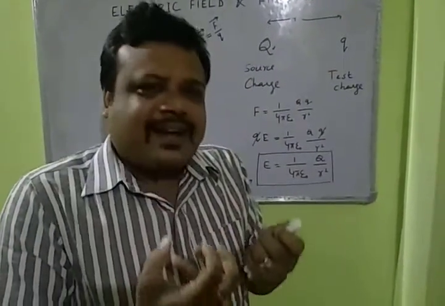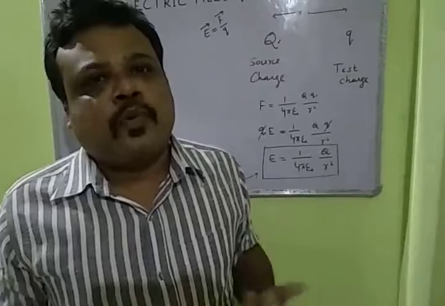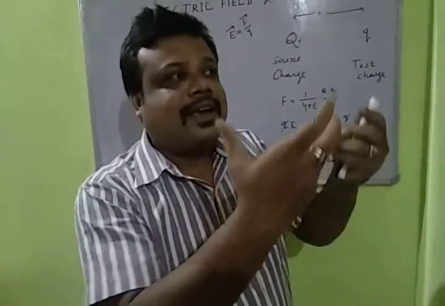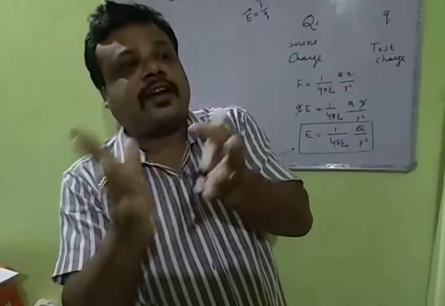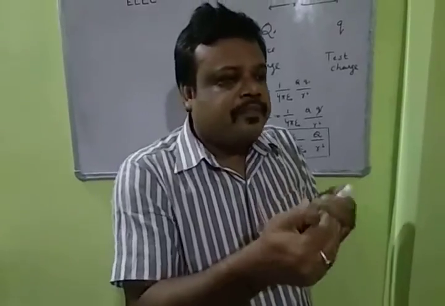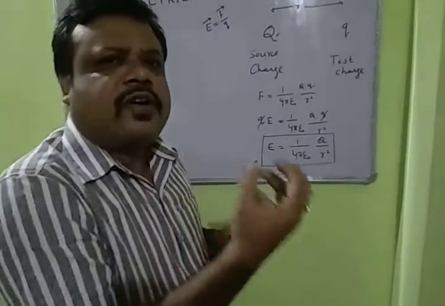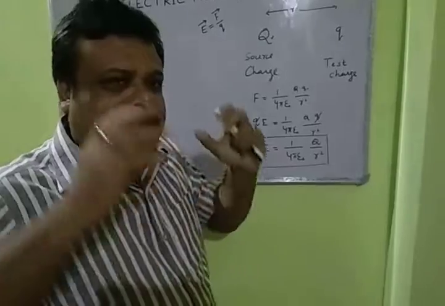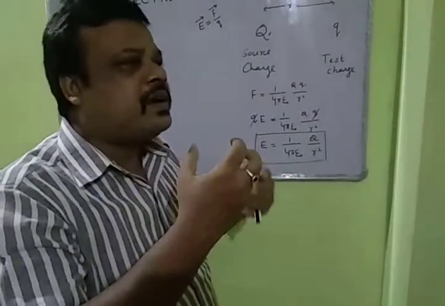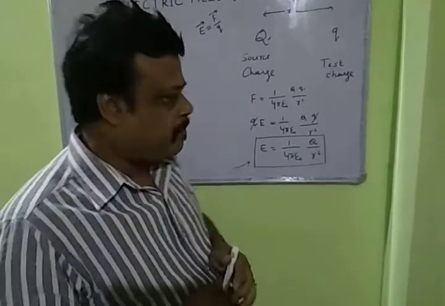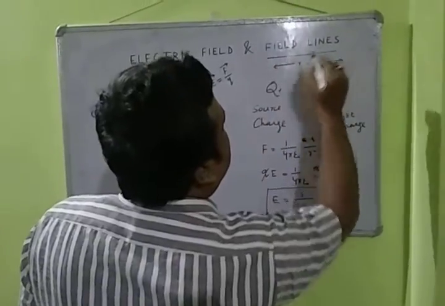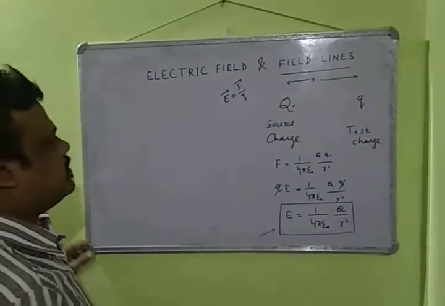But how can a teacher, or the writer of a book, teach you that electric field looks like this, electric field behaves like this? There is a pictorial representation, or it is an imagination. I repeat, it's an imagination. There is a pictorial representation of electric field, and this is known as field lines or electric lines of force.